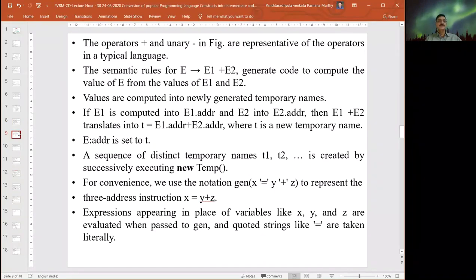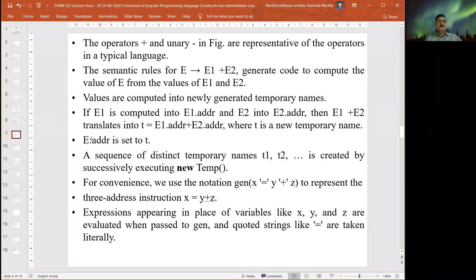It can be anything. The semantic rules for e derives e1 plus e2 generate code to compute the value of e from the values of e1 and e2. The values are computed into newly generated temporary locations. That is one of the main important things with reference to the three address codes. In the three address code representations, wherever necessary, we are computing the temporary locations or temporary names. If e1 is computed into e1.address and e2 into e2.address, then e1 plus e2 translates into t = e1.address + e2.address, where t is the new temporary name.